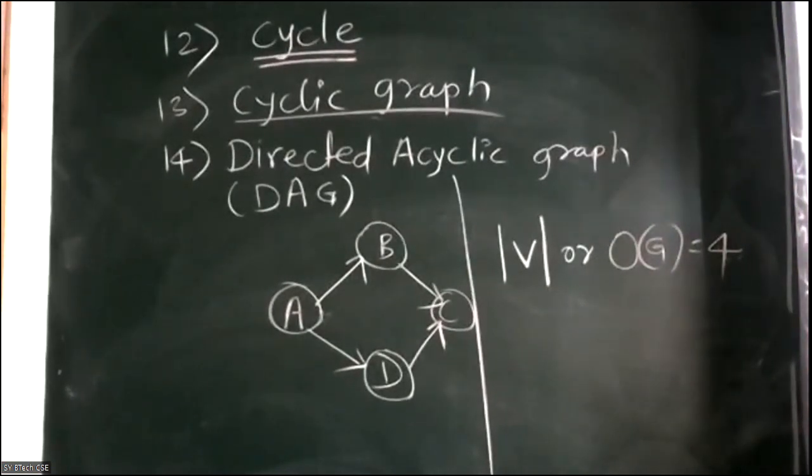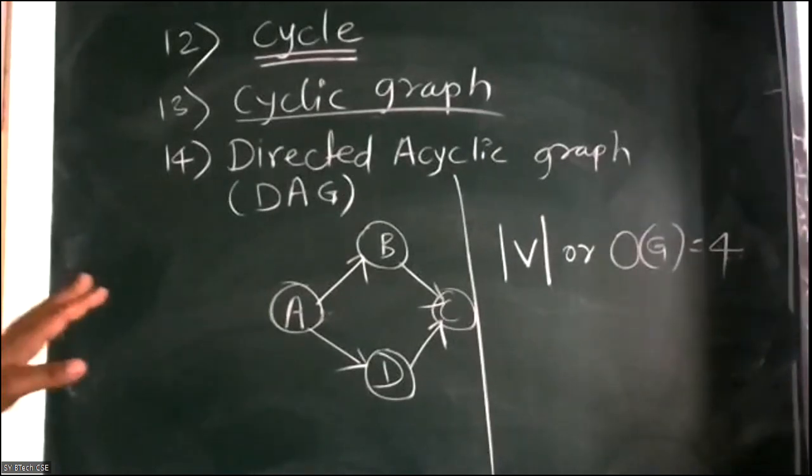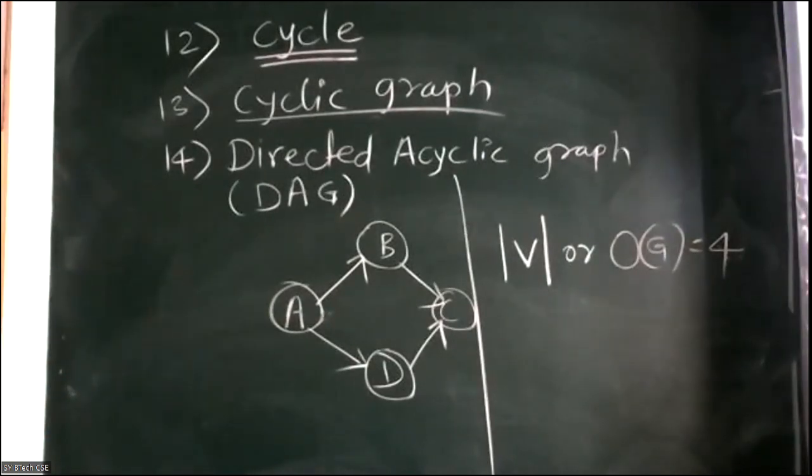We have studied two types of list. One is array and the other is linked list. Array is also part of list, right? In every data structure, we are using the concept of array and linked list. All the data structures we implement by using these concepts. So here in the graph also we'll use the concept of list. First we'll discuss how to represent the graph by using the adjacency matrix, and after that how to represent the simple graph or complete graph by using the list.